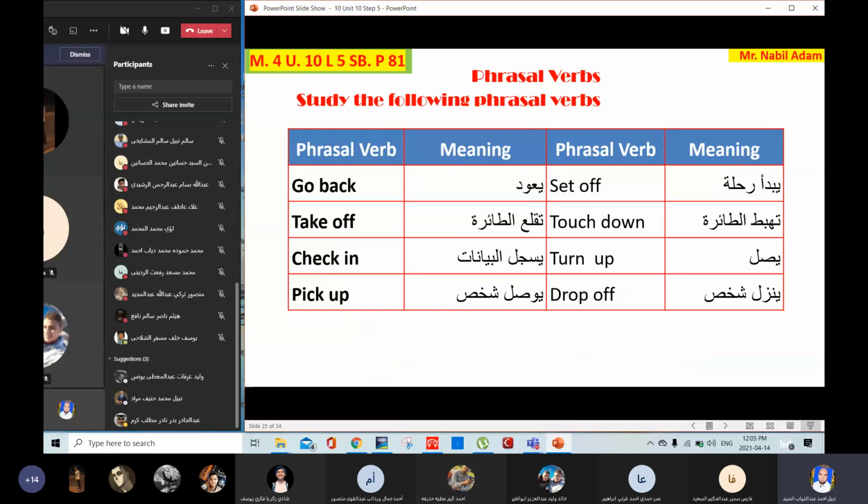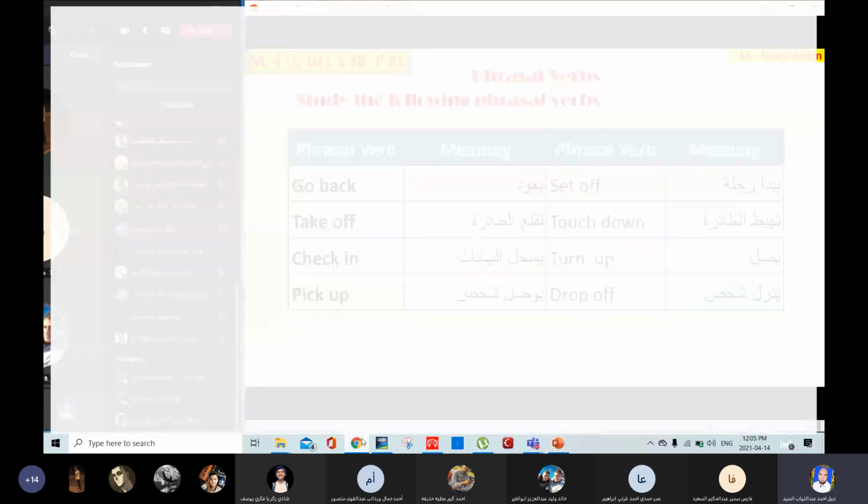Drop off. Okay, please be ready. You are going to answer 5 vocabulary exercises. You are going to choose the correct answer, and you have to answer the question correctly and quickly so that we can know the winner. Please be ready. I'm going to send you a link through the chat box. You have to press and sign with your real name, and let's see who is going to answer the question correctly.